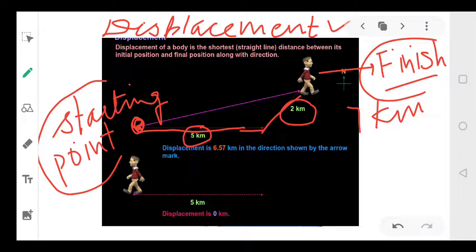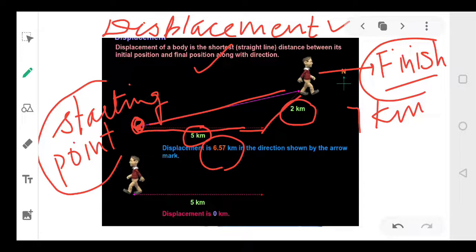So displacement is the shortest distance between the initial and final position along with direction. ठीक है? समझ आ रही है मेरी बात? So this will be the displacement, and this will be the distance. So your displacement is 6.57 kilometers. How can you find this? See, we know two sides. So आप right angle triangle का formula लगा सकते हैं, hypotenuse formula लगा सकते हैं, and you can calculate the edge.